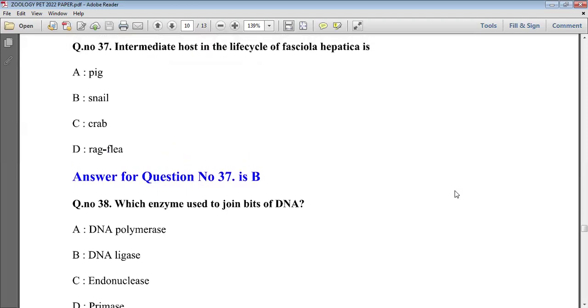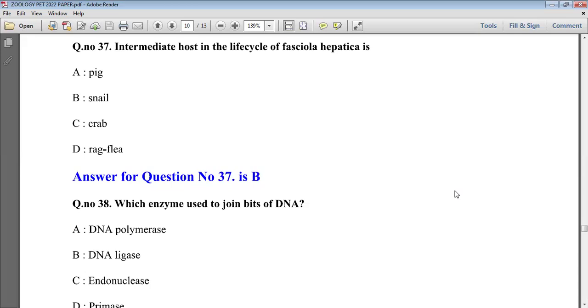In the next question, intermediate host in the life cycle of Fasciola hepatica. Fasciola hepatica is a parasite. It is also called liver fluke. It causes disease fascioliasis. Fascioliasis affects liver and bile duct of human and other animals.